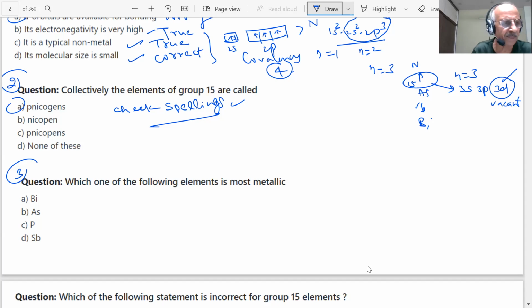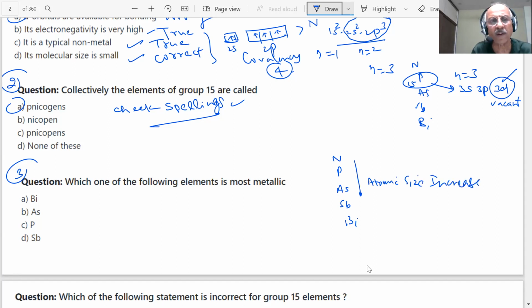What are the elements of the group? Nitrogen, phosphorus, arsenic, antimony, bismuth. As you go down the group, what happens, student? The atomic size increases.